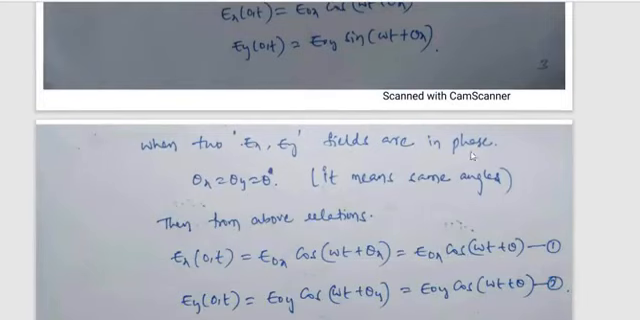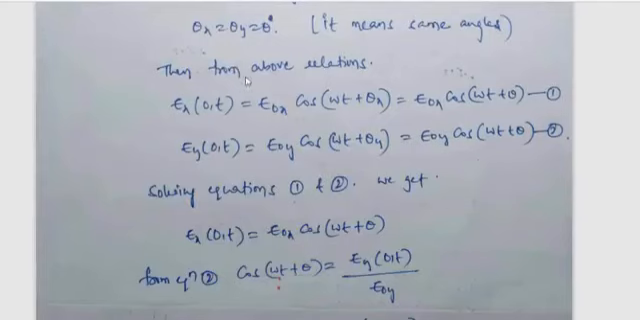When the two fields Ex and Ey are in phase, then theta x is equal to theta y, equal to theta. Both are in phase. Both being in phase means the two signals follow the same angle at each and every instant of time: 0 degree, 90 degree, 180, 270, 360. That's why theta x is equal to theta y is equal to 0 degree. Then it forms the above relations.